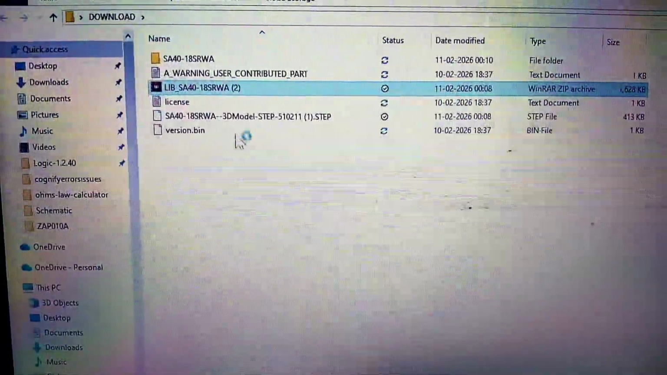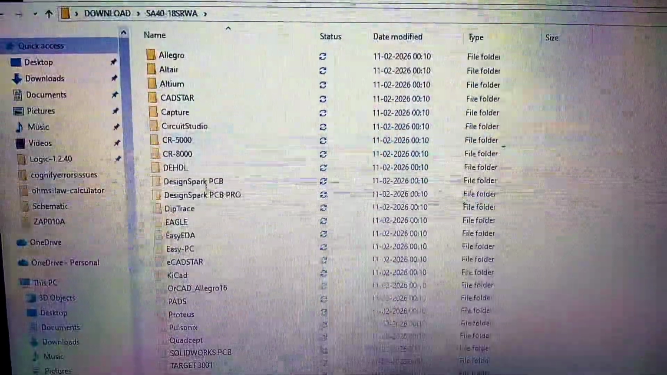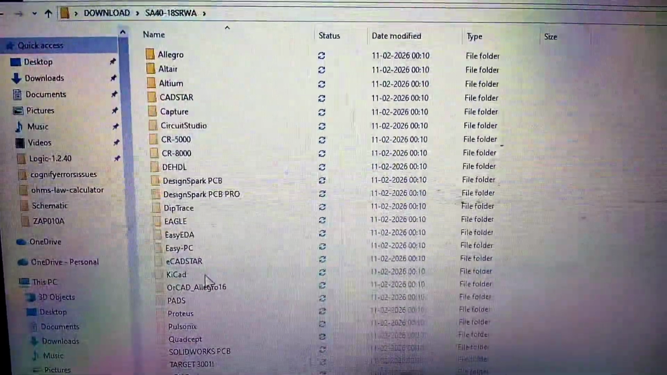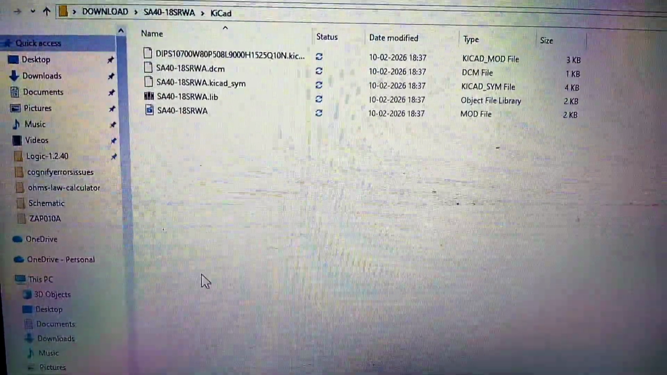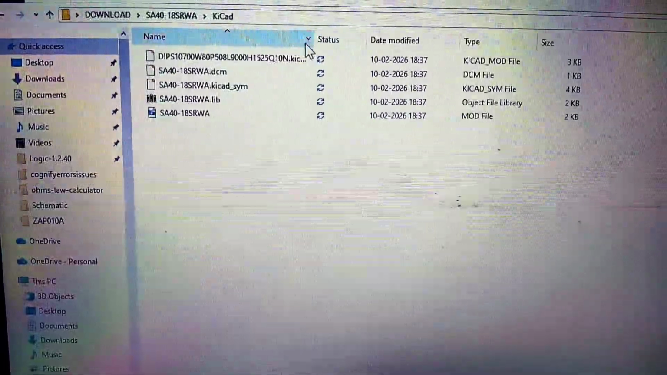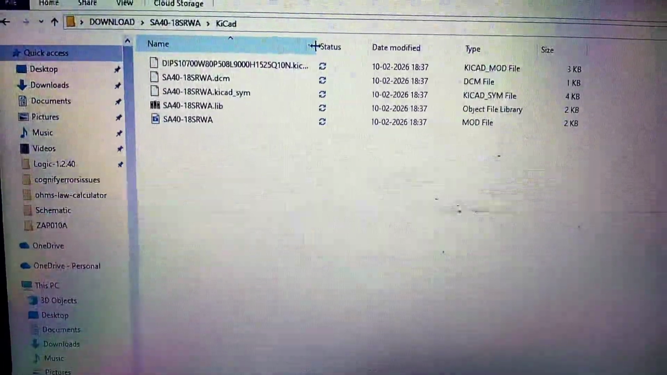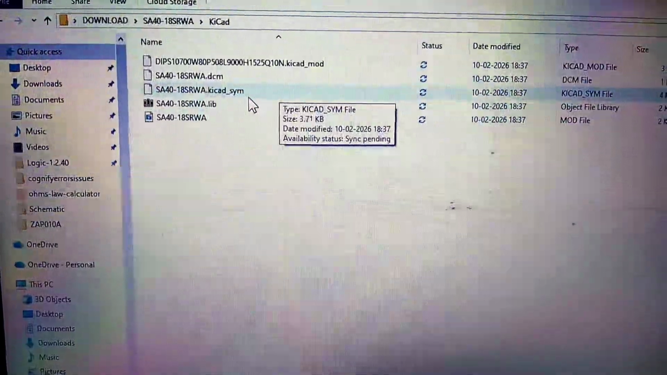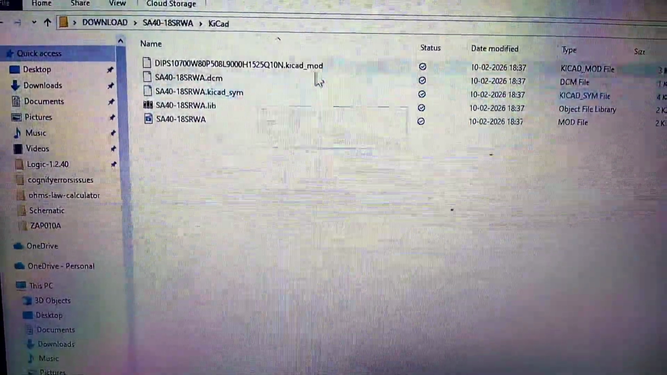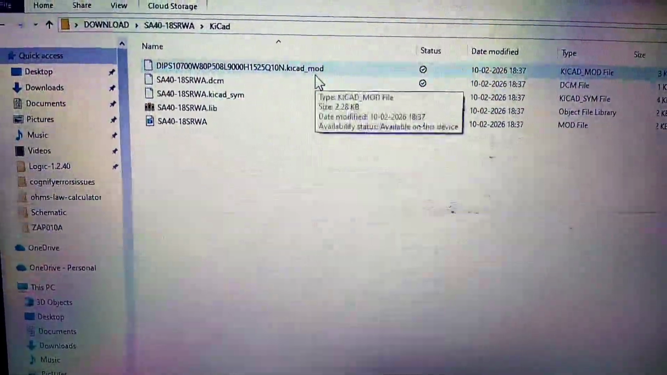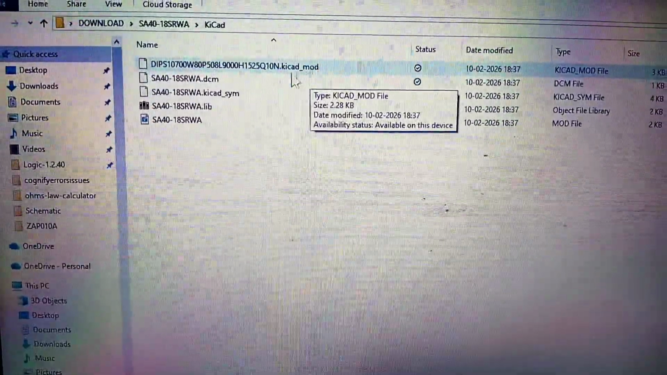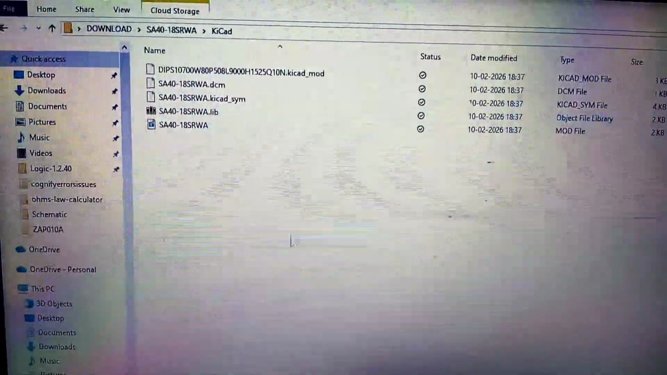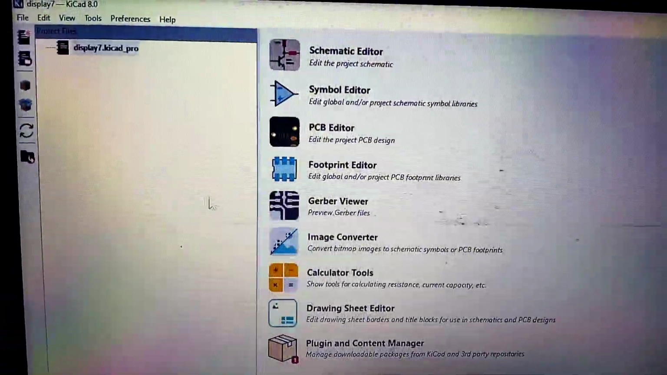So you can see there is a folder, and in this, if you are using KiCad, open KiCad, and here you will see a symbol file. This is for the symbol, and this is for the footprint. These are other files. So now open your KiCad software.